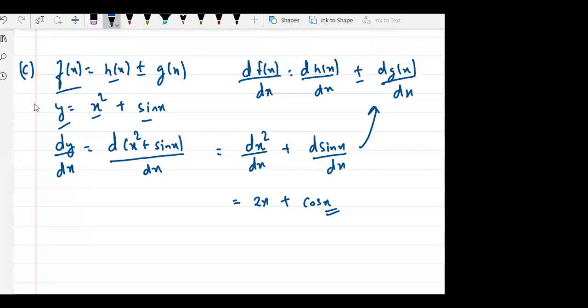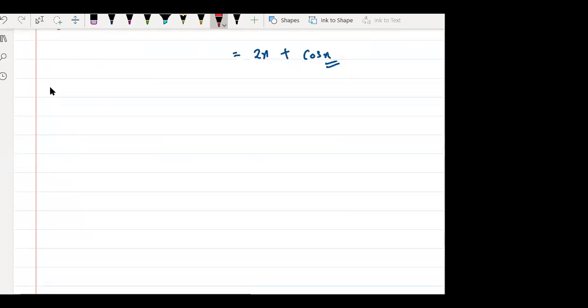Okay, the example was this. Let us take one more example. Everyone, see this. Whoever did not understand, pay attention here.